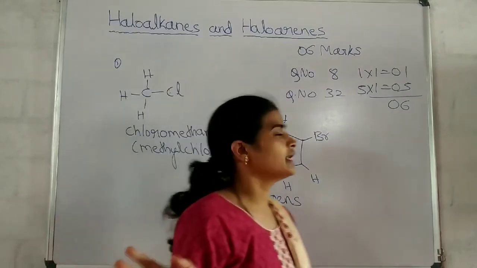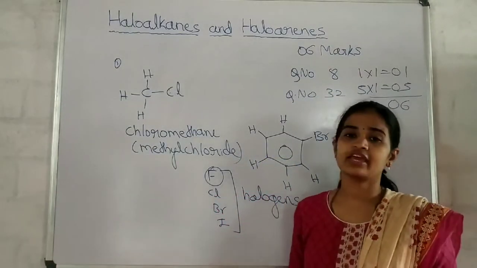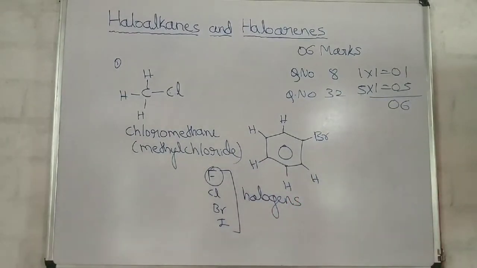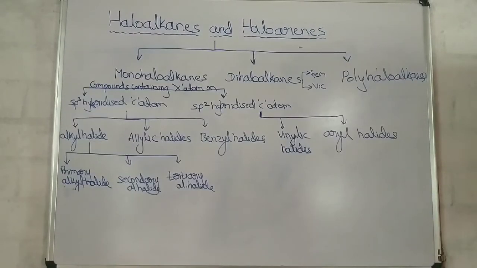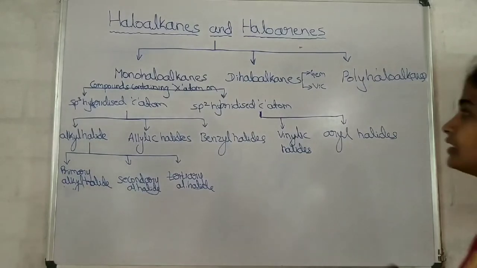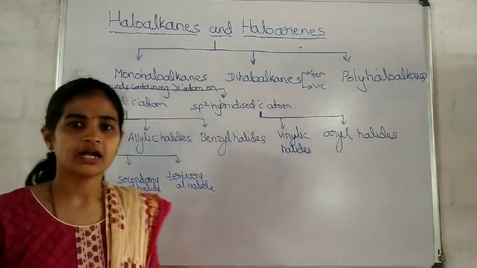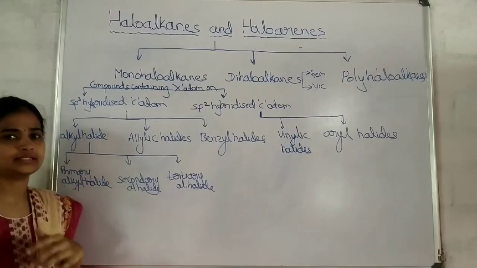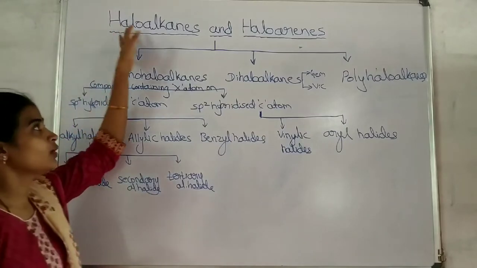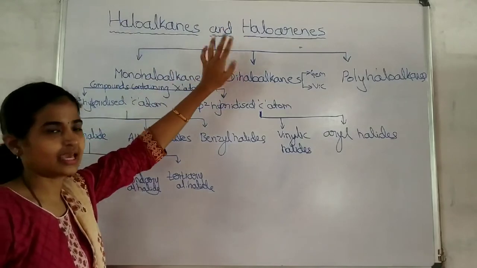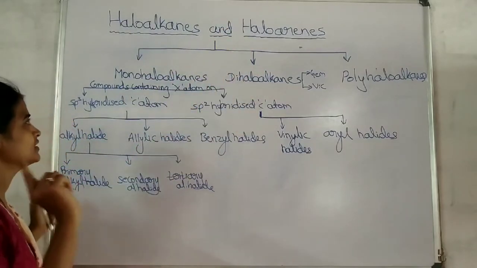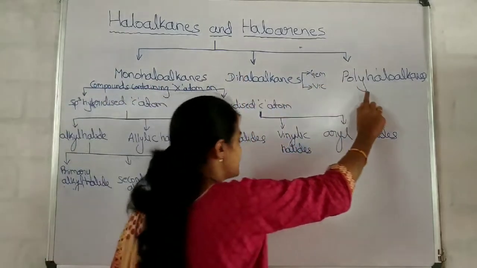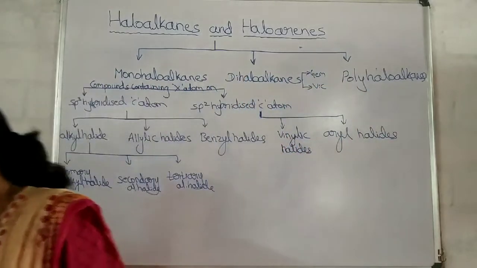Next we will study the classification of the haloalkanes and haloarenes. See, here I have written a chart which shows the classification. Haloalkanes and haloarenes can be broadly classified into monohaloalkanes, dihaloalkanes and polyhaloalkanes.